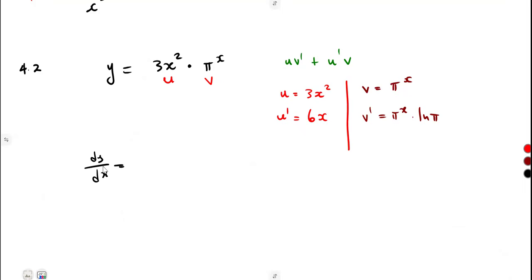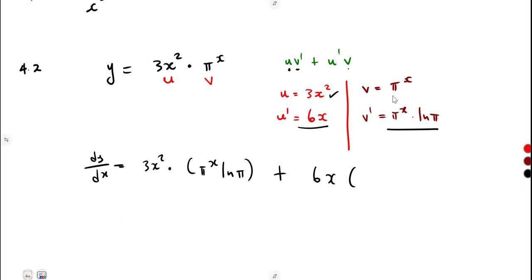We can simply apply our formula. So that's u, 3x squared, times our first derivative of v. This is the first derivative of v, which is pi to the exponent of x ln of pi. Then we're going to add the first derivative of u, which is 6x, times our v, and our v is what? Pi to the exponent of x. So this is the concept.